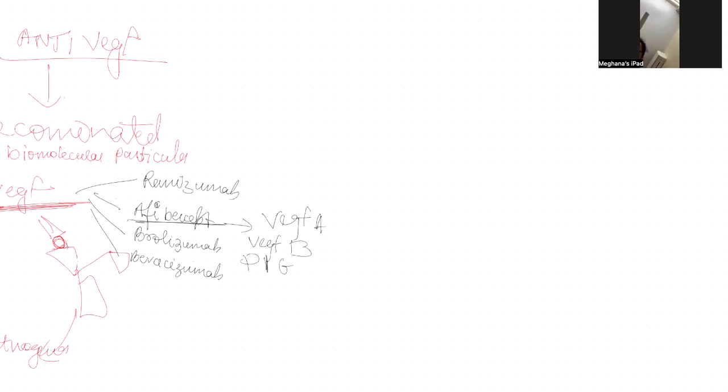This is the most important and the recent advances. So since they bind to VEGF A, VEGF B, and placental growth factors, the duration of action is longer and it can be given 6 monthly. The dosage is 2 milligram per ml. And the common names of ranibizumab in the market is Lucentis, bevacizumab is Avastin, aflibercept is Eylea.